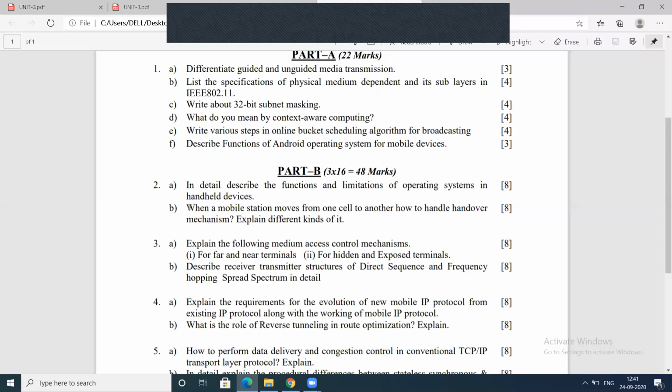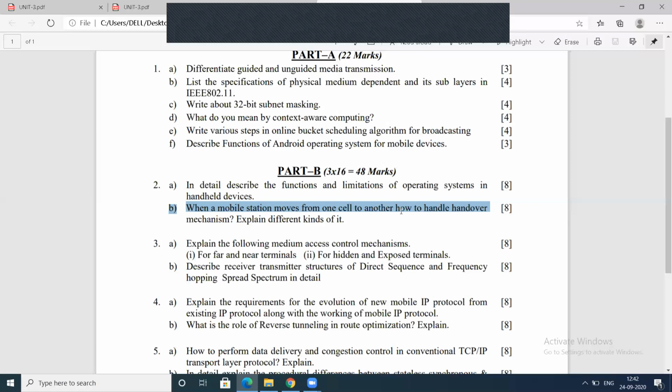Next, this is also a general question, and a very important one. When a mobile station moves from one cell to another, one cell means one BTS, the base transceiver station, which we can call a cell. The question is, when a mobile station moves from one cell to another, how is the handover mechanism handled? Explain the different kinds of it. Simply, they asked about handover.